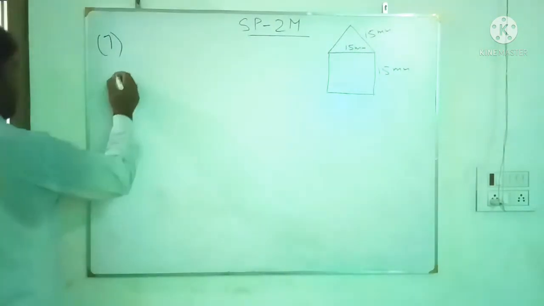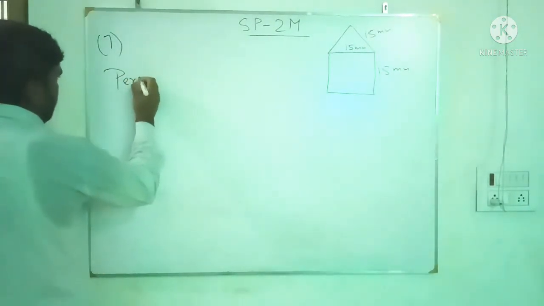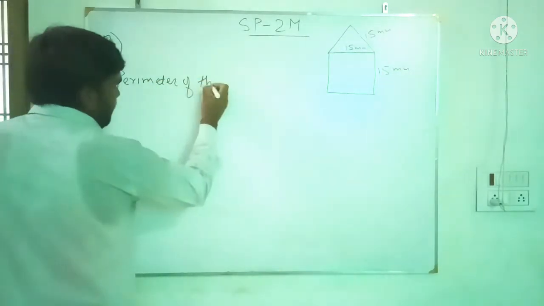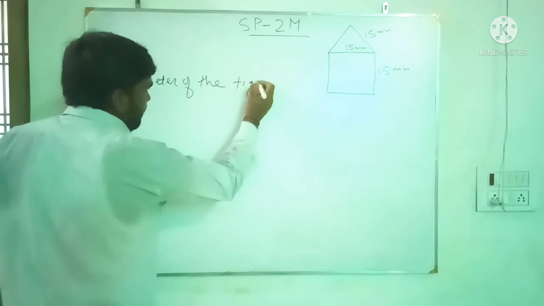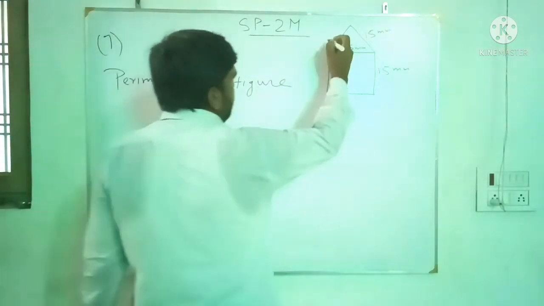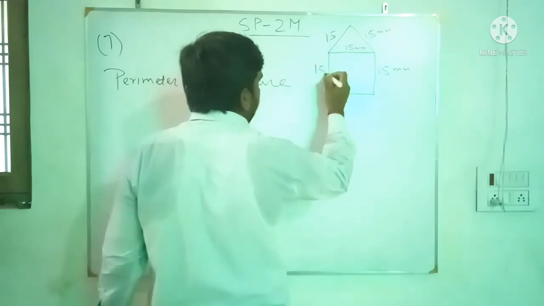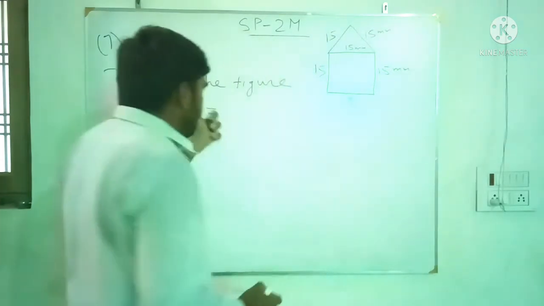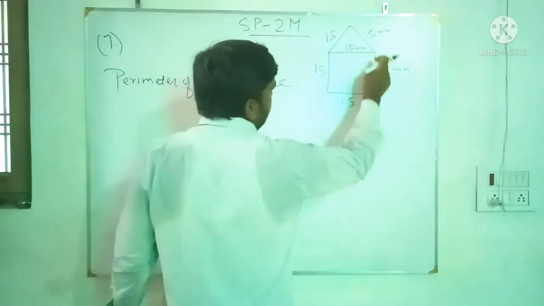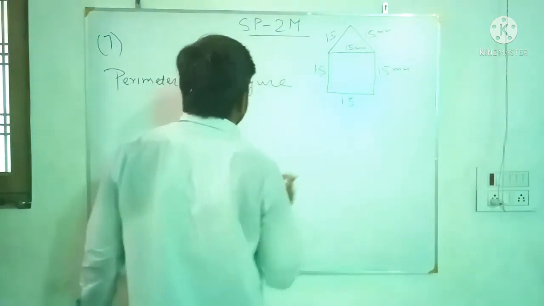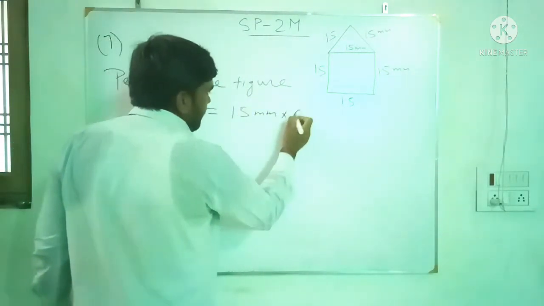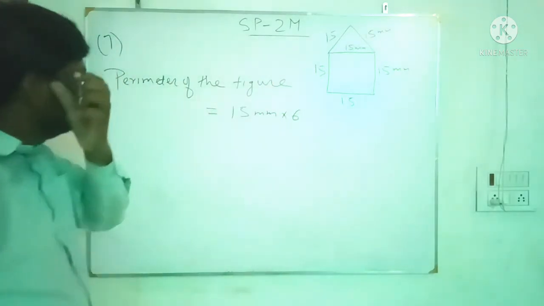Now perimeter of the figure equals to add all this. This is also 15, this is also 15, this is also 15. So how many sides are 15 here? If you calculate 1, 2, 3, 4, 5, 6. 6 sides of 15 are there. That is 15 mm into 6.